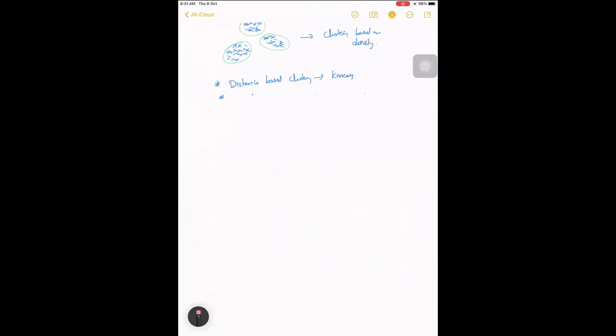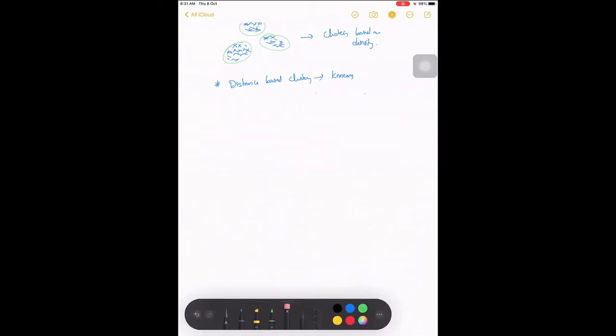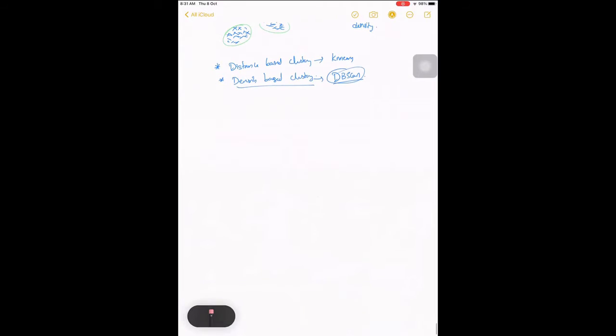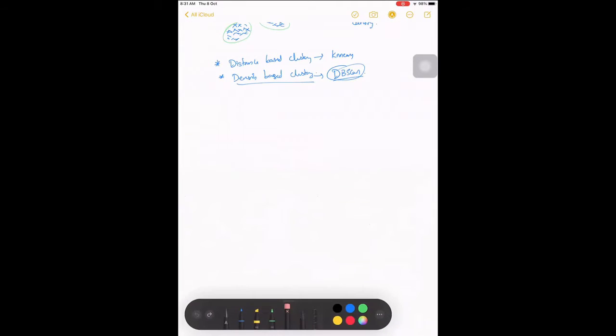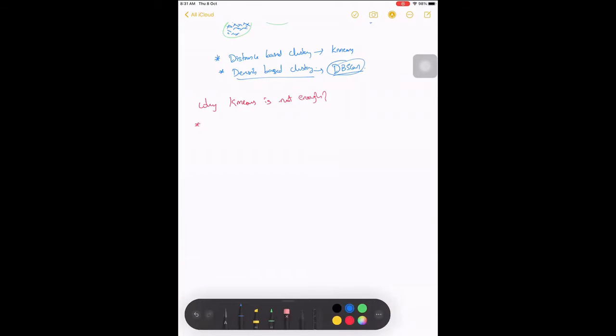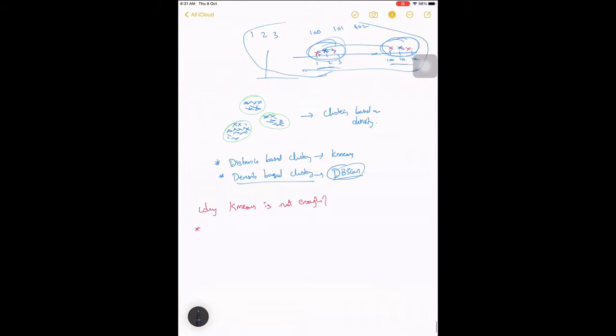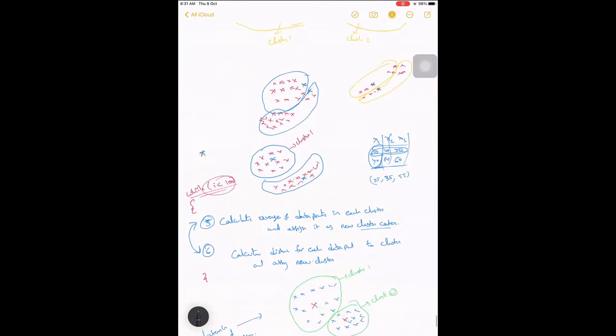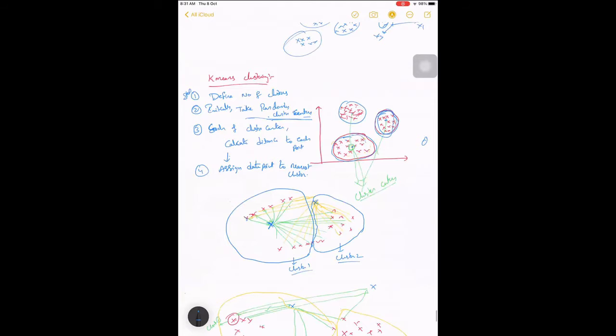So why is k-means not enough? This is the first thing we'll be discussing. Why do you think k-means has a problem? The first drawback with k-means is there in the first step itself.